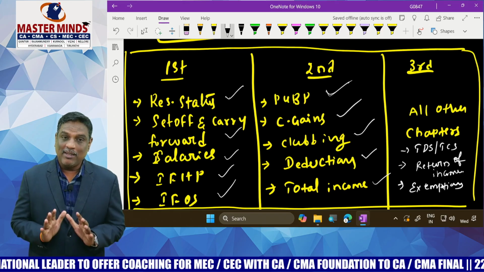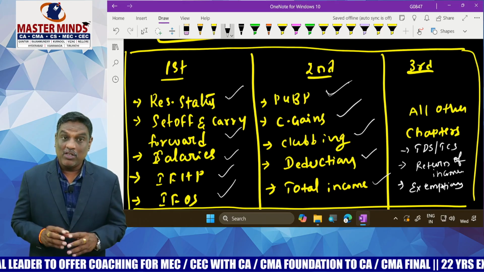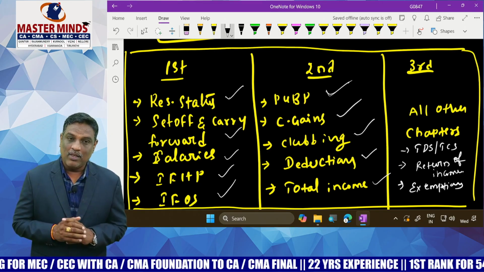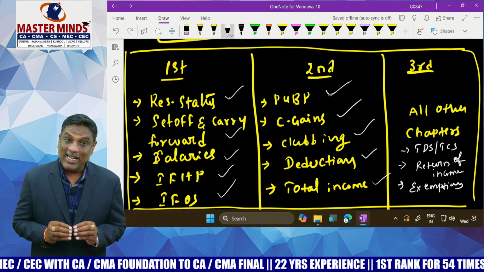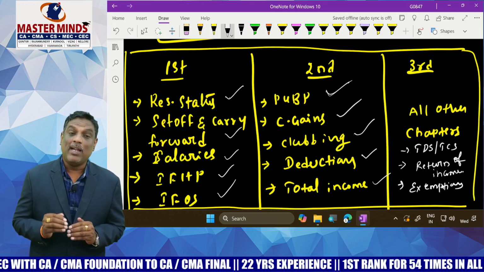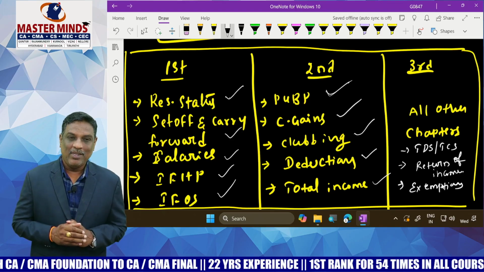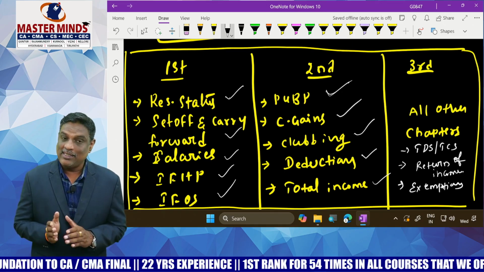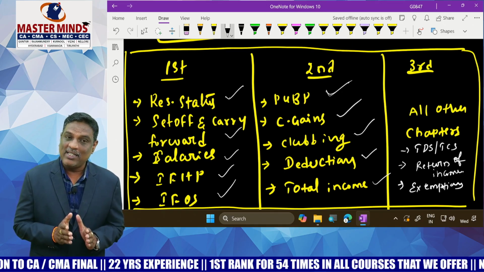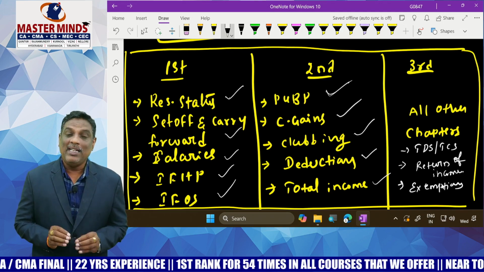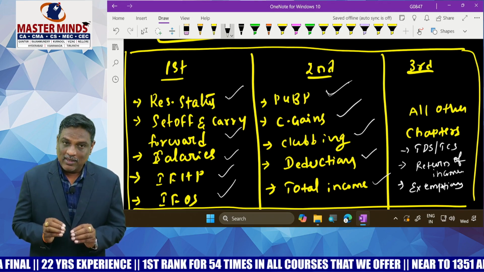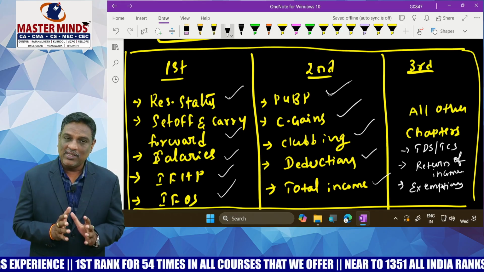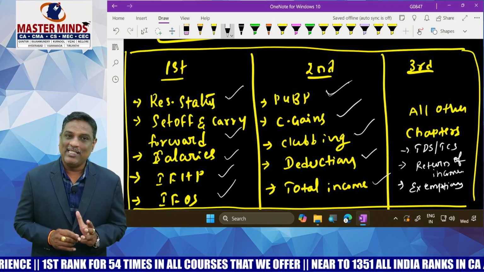So mainly these are the main points which I want to communicate to you. First of all, please concentrate at least once on the amendment areas as per Finance Act 2023. There are a lot of amendments in Finance Act 2023. At least concentrate once on the amendment areas where the amendments were made by the government in Finance Act 2023. Example, 10AA in the exemptions chapter.